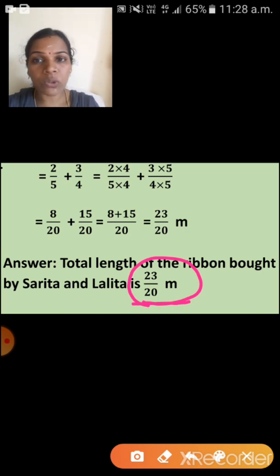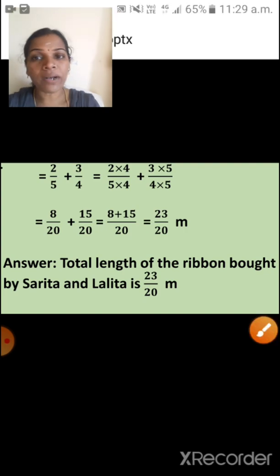So I hope you understood this sum. This is an extra sum. Okay. So children, I hope you understood, today two word problems were solved. The first one is the second last sum of Exercise 10. Okay. And this last one is the extra sum. So I hope you understood. So children, you have to practice at home. Okay. And children, practice Exercise 10.